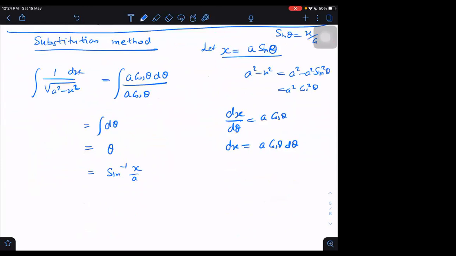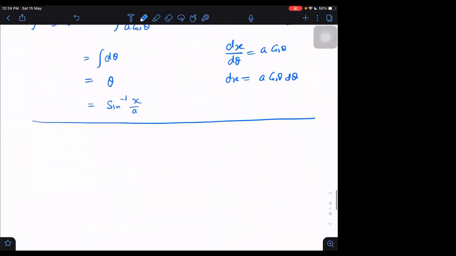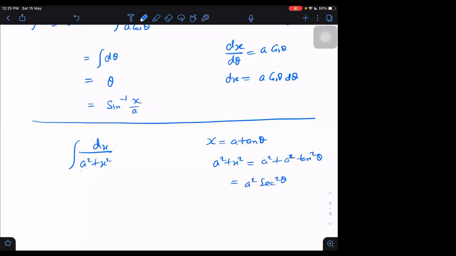What about the second case? If I have 1 upon a square plus x square, then I recommend you put x equal to a tan theta. What is the purpose? Now the purpose is not to get rid of any root, there is no such problem. But this will give us a trigonometric relation. A square plus x square will give us a square plus a square tan square theta, which will give us a square into secant square theta.